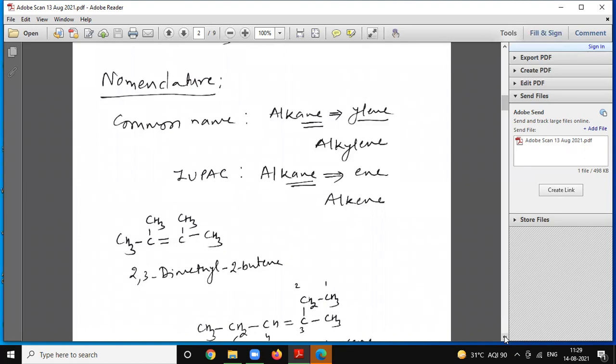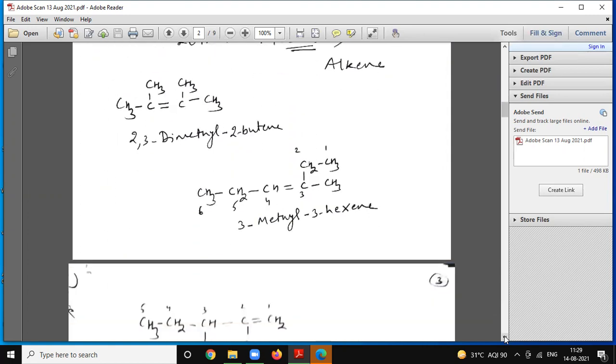Nomenclature, common name. Commonly, alkenes are called alkylenes, whereas in IUPAC they are known as alkenes. Some examples of IUPAC nomenclature of alkenes. In alkenes, we have to give priority in numbering from the side of the double bond.